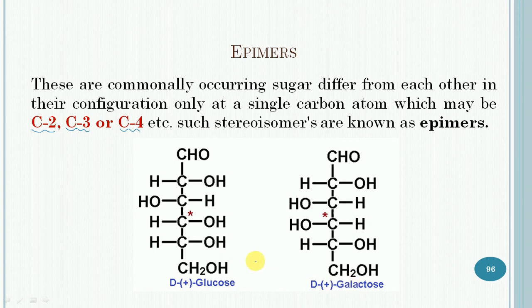These two sugars will have different configuration at carbon number 4. In case of glucose, the hydroxy group is on the right hand side, and in case of galactose, it is on the left hand side, and the rest of the configuration is similar in both the cases.